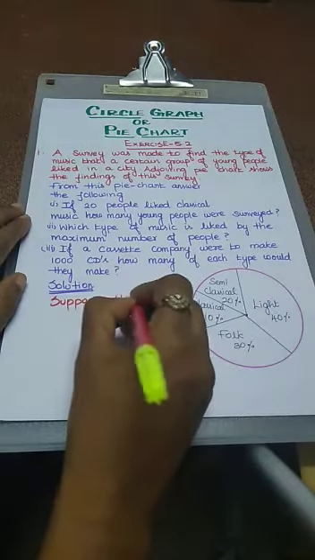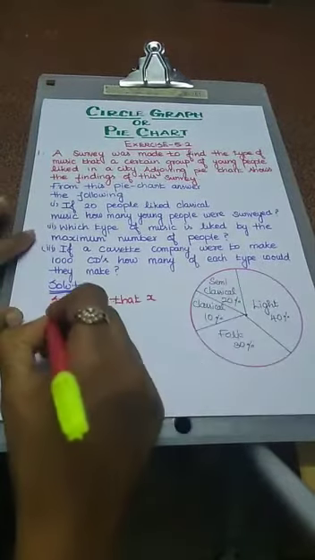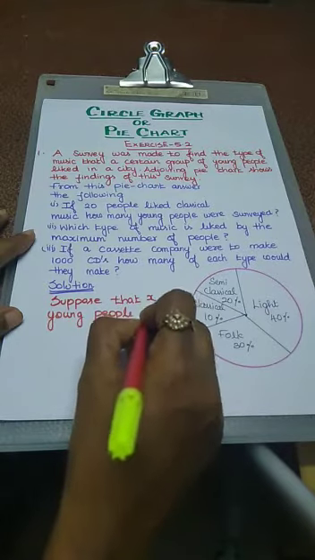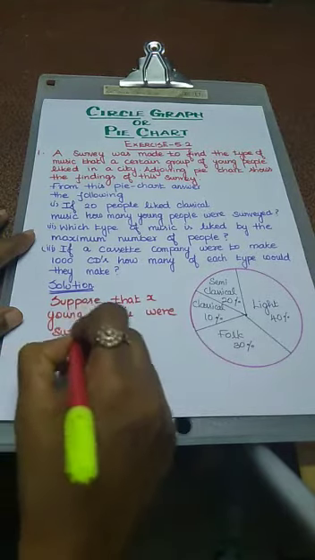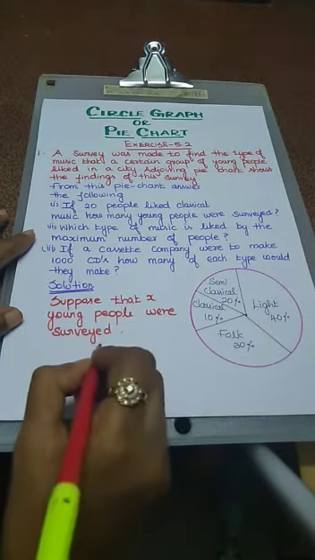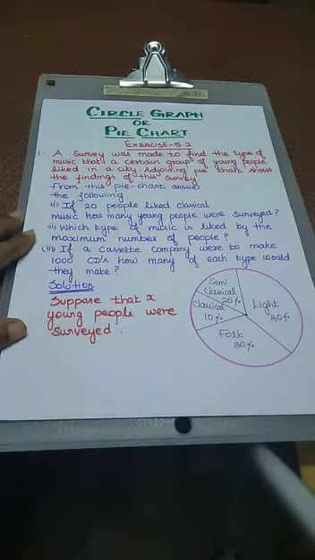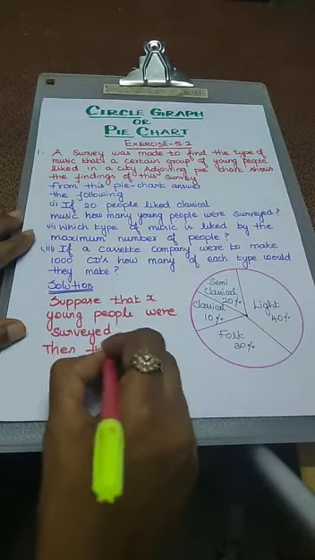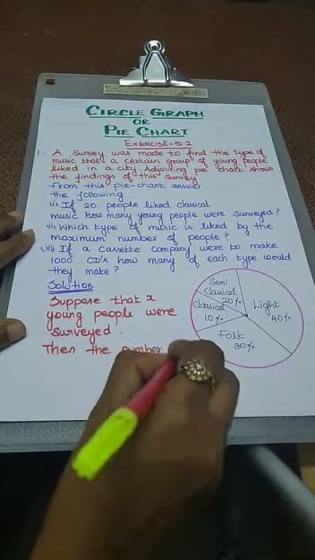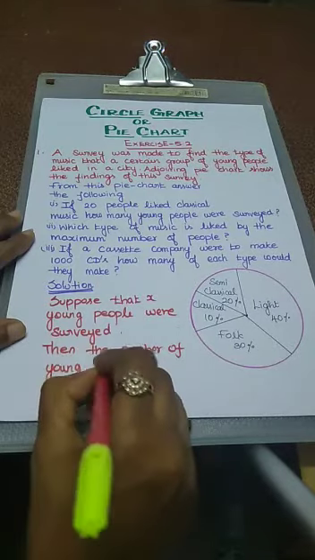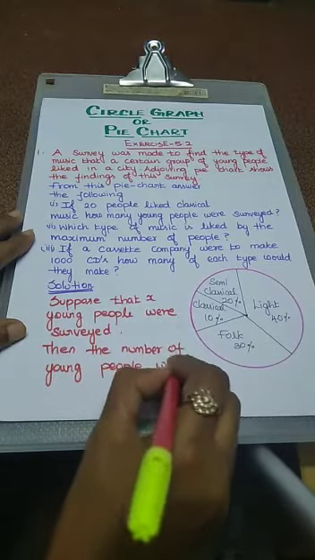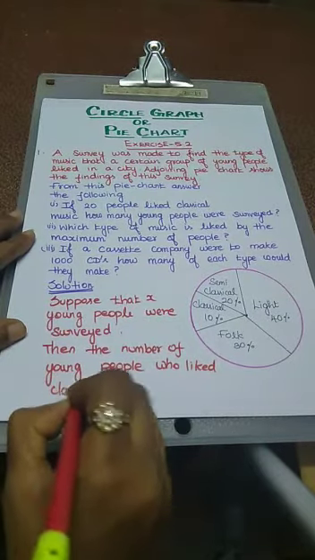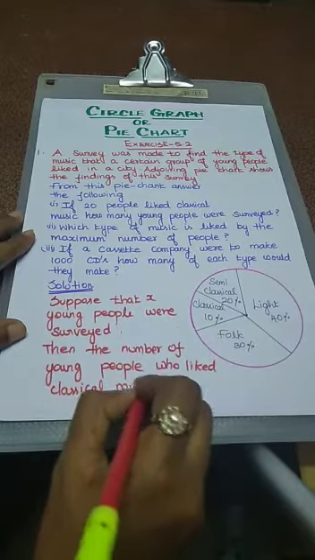Suppose X young people were surveyed. The number of young people who liked classical music is 10% of X. What is given?